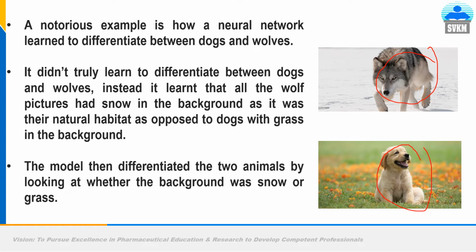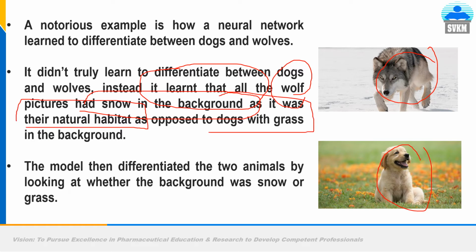So whatever you teach the model, it will learn as such and give the result as such. The model here learned that all the wolf pictures had snow in the background as it was their natural habitat, as opposed to dogs with grass in the background. The model then differentiated the two animals by looking at whether the background was snow or grass.